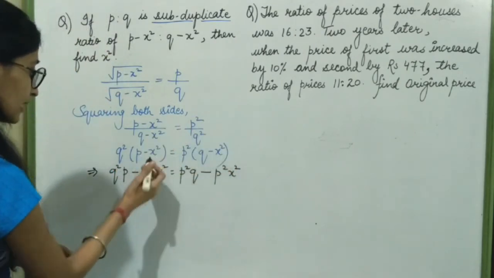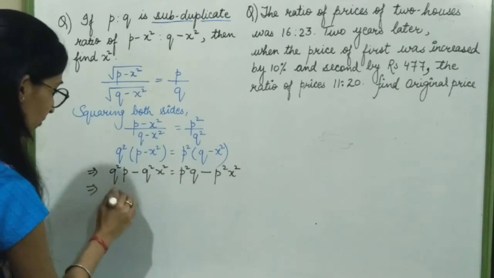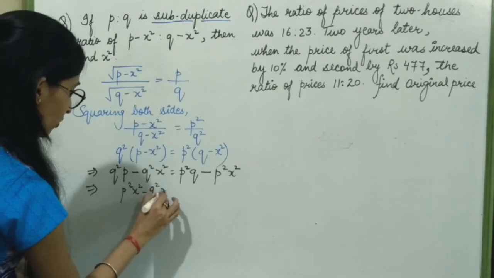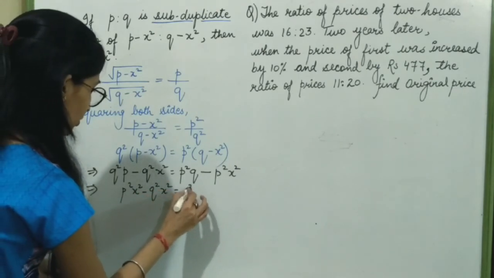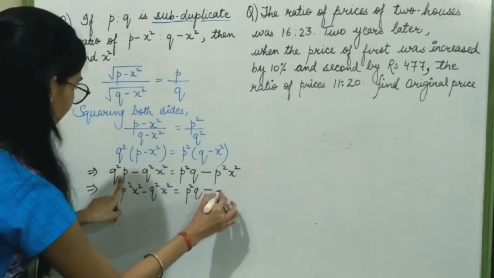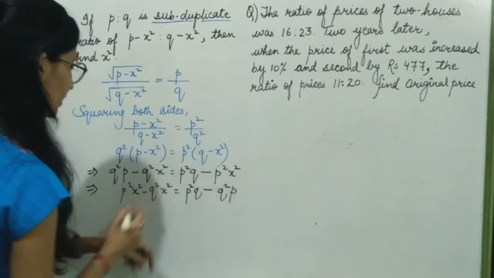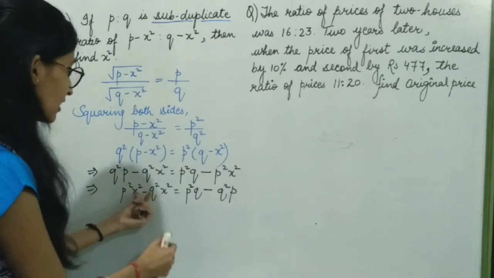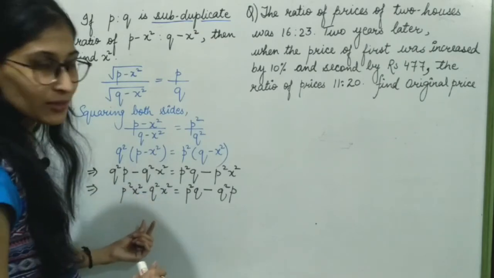Now I am shifting this term here. It will become P square x square minus Q square x square is equal to P square Q minus Q square P. I have just changed the order so that the x square terms are together.